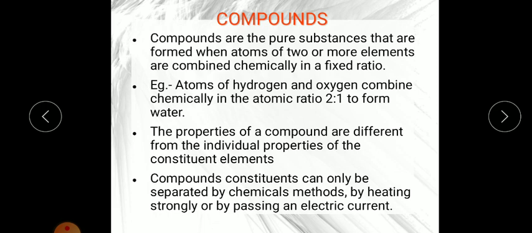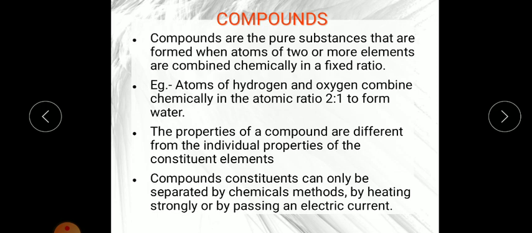So like this, the properties of a compound are different. When different elements combine together they form a new product, which can be in a new state. Now the constituent elements cannot be separated easily by physical methods such as filtration, like sand and water, which we can easily separate with the help of filtration.